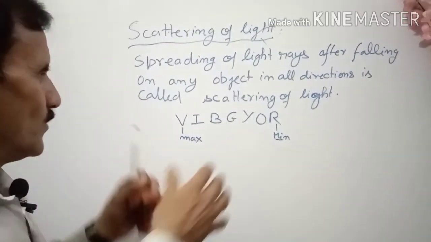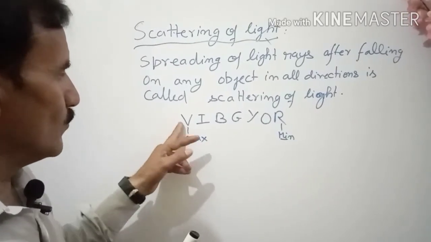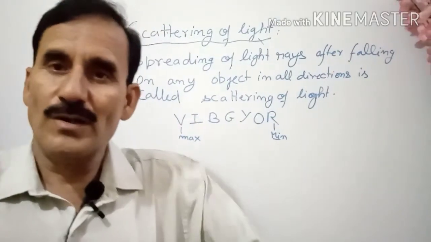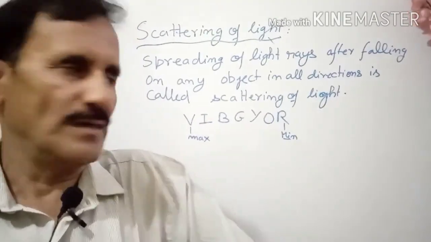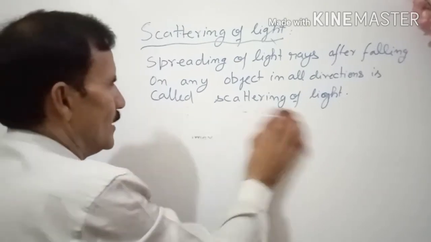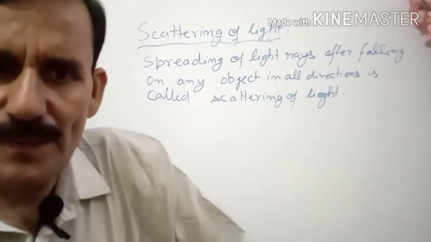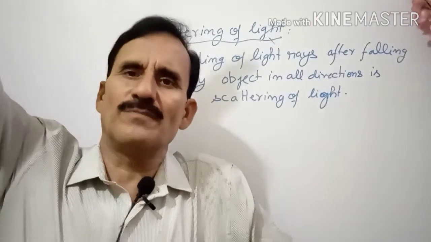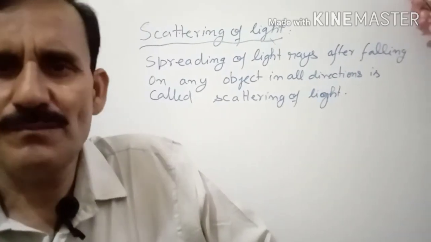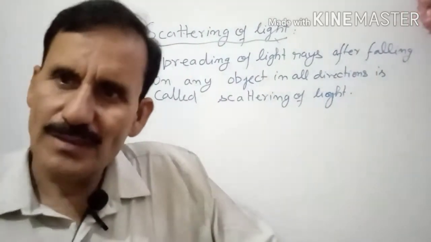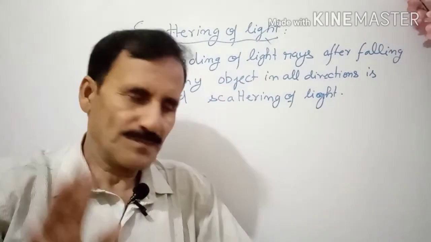Different colors are scattered, but there is more scattering of violet, so that blue is related to, near to the violet. So the sky blue color appears because of the scattering of light. When you go above the atmosphere, there is no scattering, so you see the sky black.